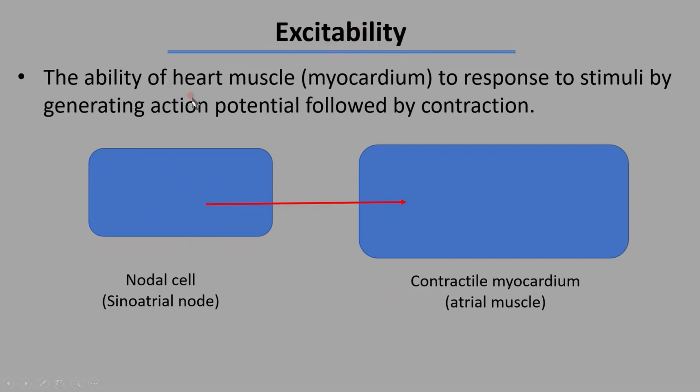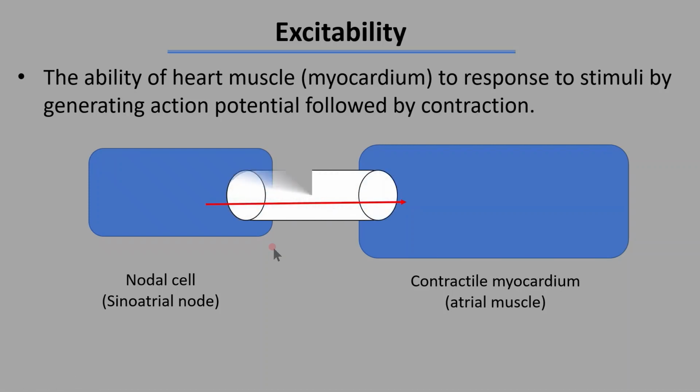Excitability. We were discussing the properties of myocardium. Today we will be talking about the excitability. It is the ability of the heart muscle, that is myocardium, to respond to stimuli by generating action potential followed by contraction.